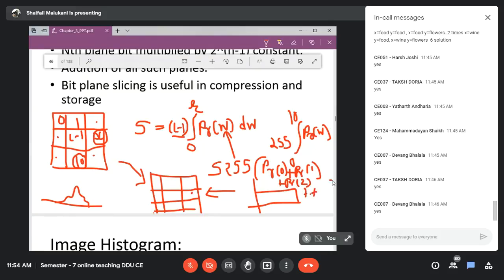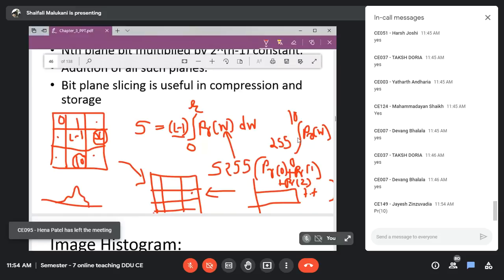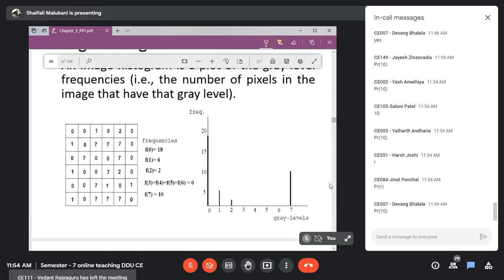Can anyone tell me the last term, so I know you are clear with what we are discussing? What will be the last term if I am doing PR of 0, PR of 1, PR of 2? Yes, it is going to be PR of 10.